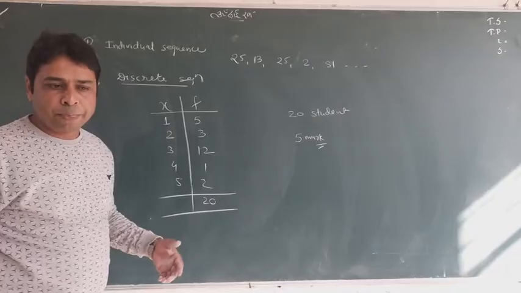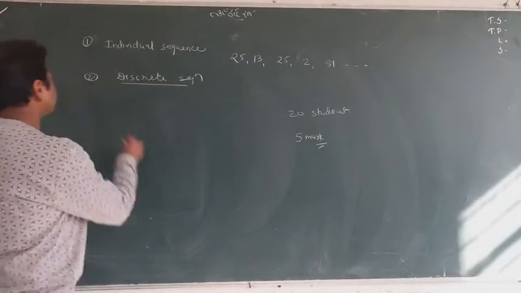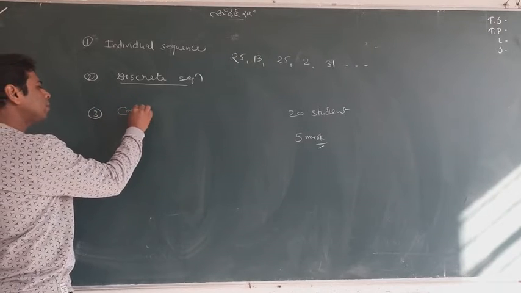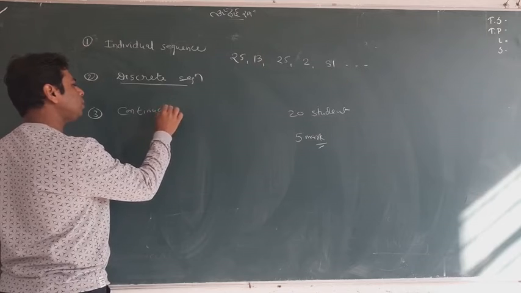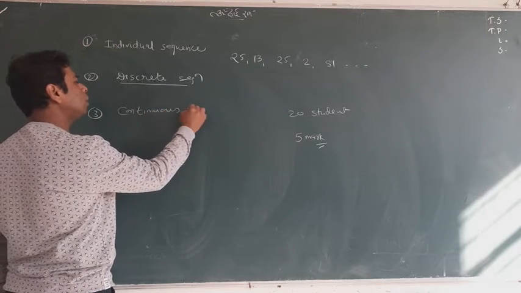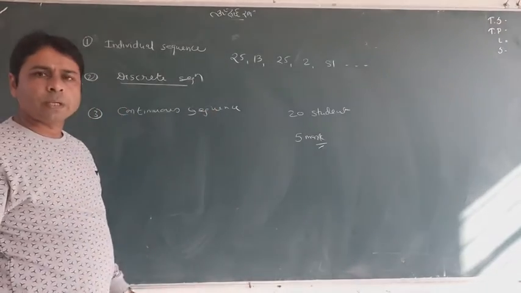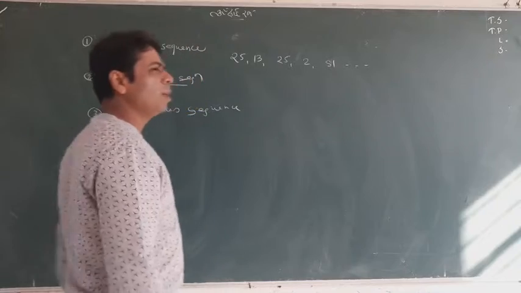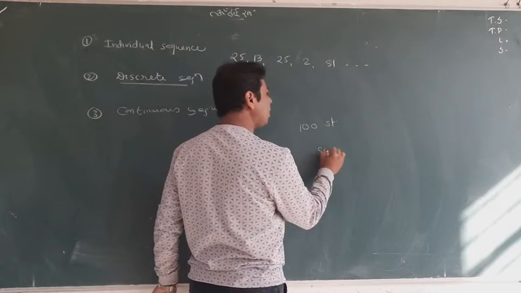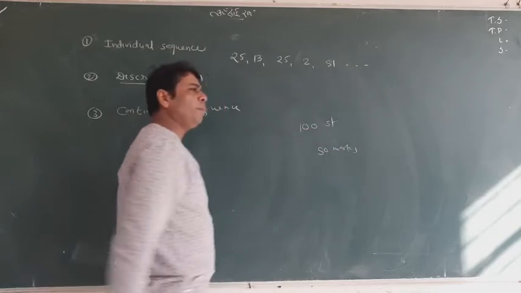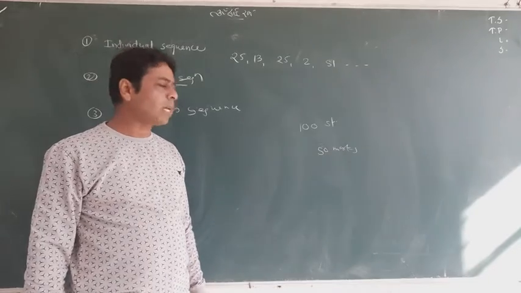Furthermore, the third is the continuous sequence, which is called grouped data. It is created when, suppose, in a class we have 100 students and a 50-mark paper, and the students get marks out of 50.